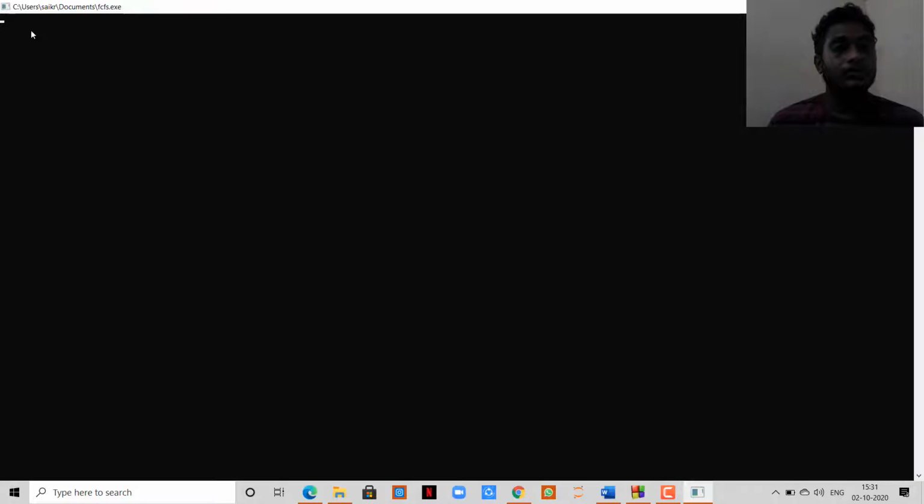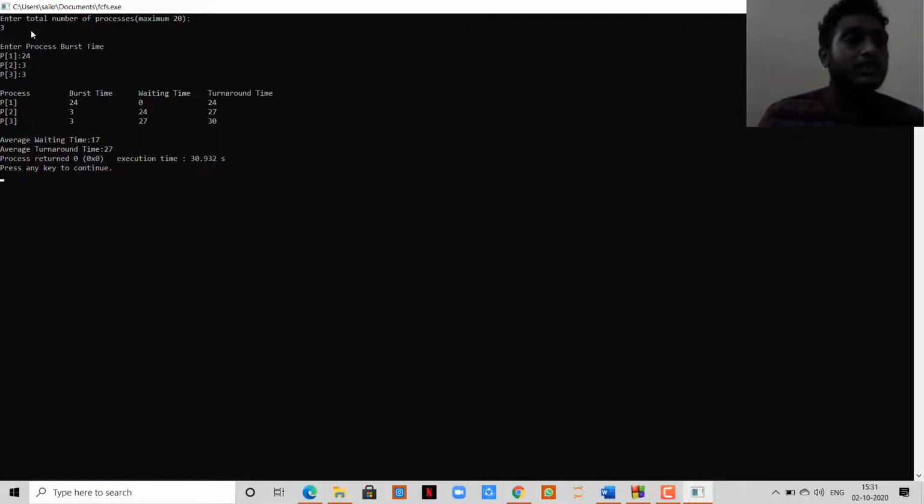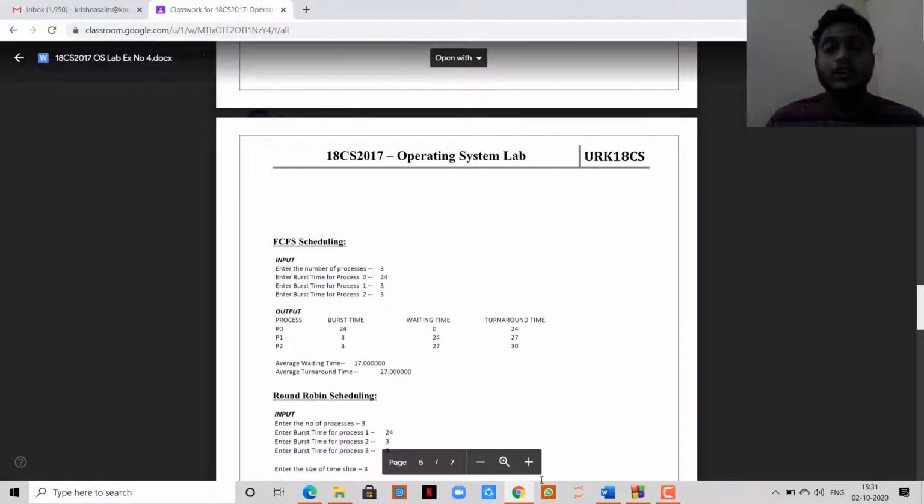I am in the window. Here I enter 3 as the number of processes, and I enter the burst times as 24, 3 and 3. You can see the output now for FCFS. These are the processes P1, P2 and P3. The burst times are 24, 3, 3, the waiting times are 0, 24, 27, and the turnaround times are 24, 27, 30. In the Gantt chart, the average waiting time is 17 and the average turnaround time is 27. Next we are going to do the shortest job scheduling algorithm.